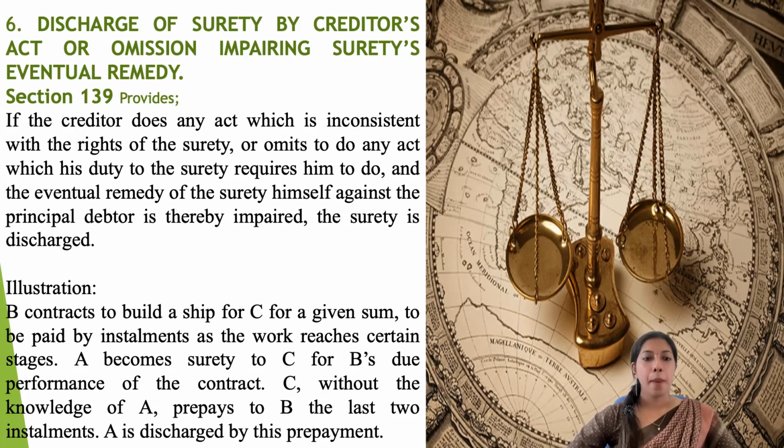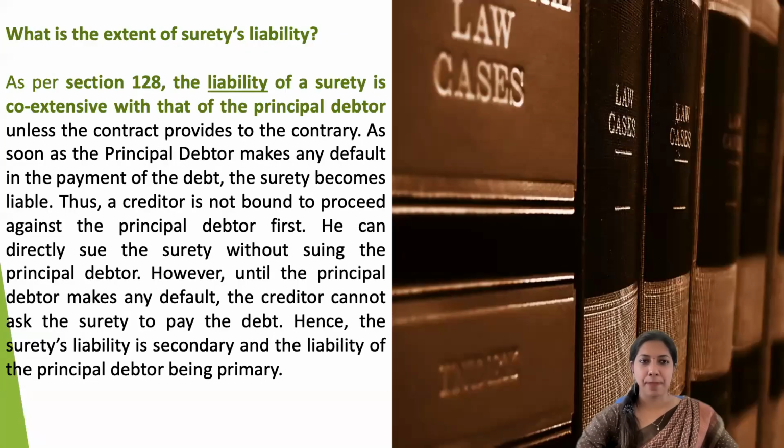For example, B contracts to build a ship for C for a given sum to be paid by installments as the work reaches certain stages, and A becomes surety to C for B's due performance of the contract. C, without the knowledge of A, prepays to B the last two installments. So A is discharged by this prepayment.